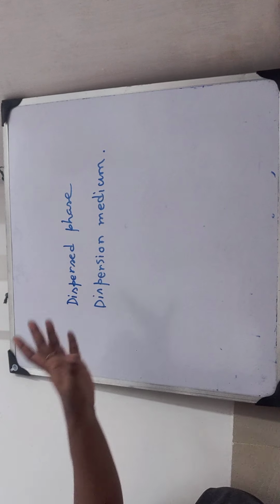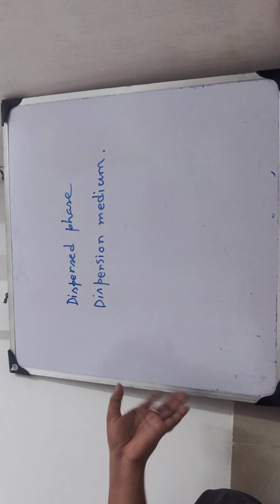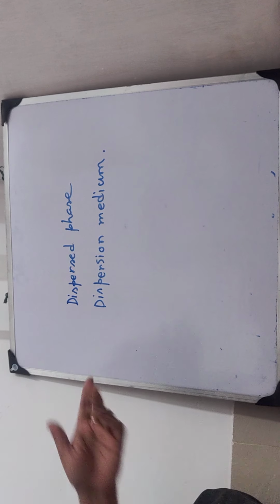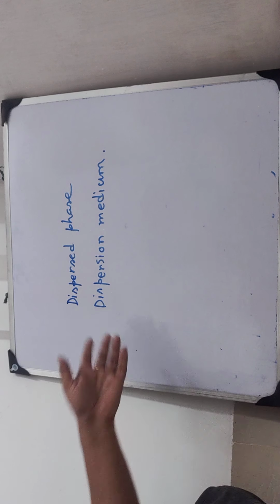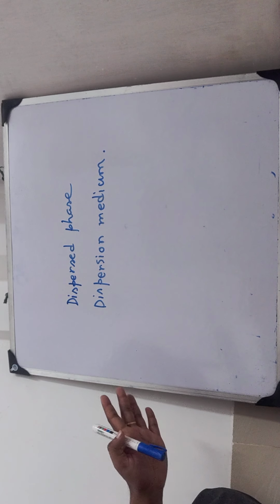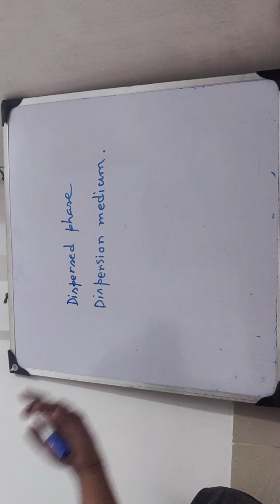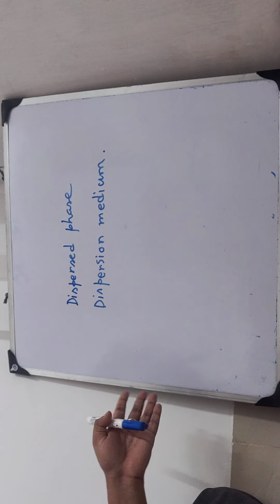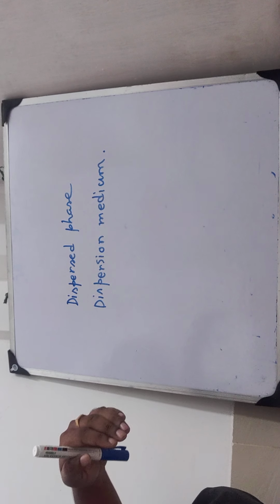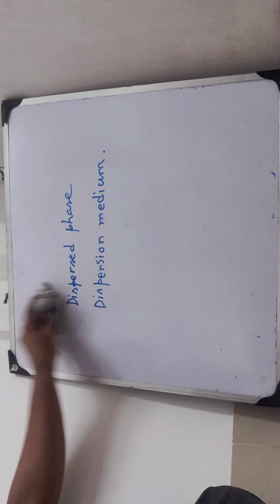Okay, so simple thing, dispersed phase. Suppose a gas is dissolved in liquid, so that gas will be called the dispersed phase, and the liquid will be called the dispersion medium. Okay, a colloid is there. For example, in case of smoke, actually it is an aerosol, and here solid is dispersed over gas. So in case of smoke, what will you say? Solid carbon particles are dispersed over air and form what? Smoke. Simple. So that is dispersed phase and dispersion medium.